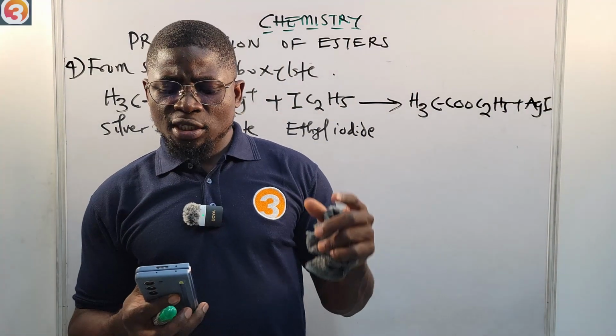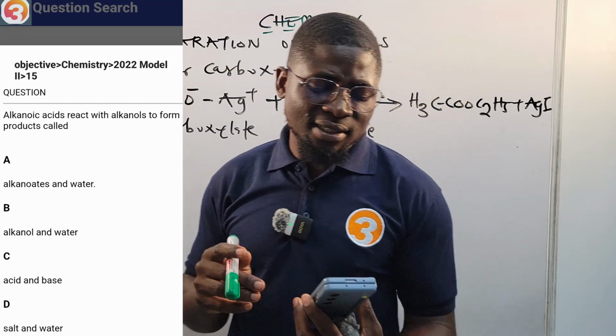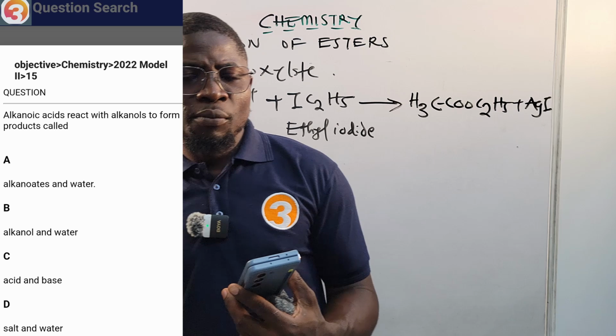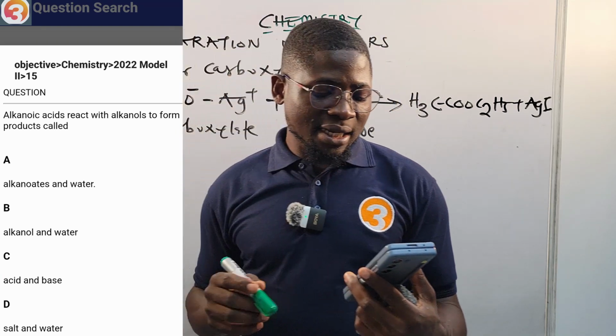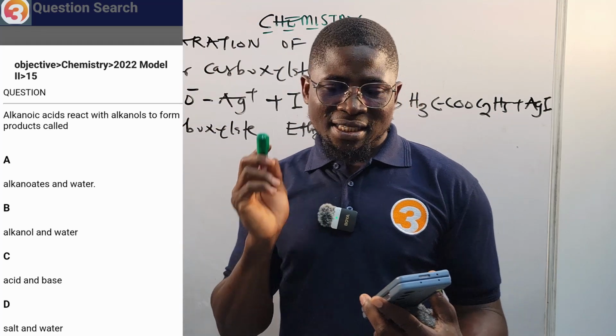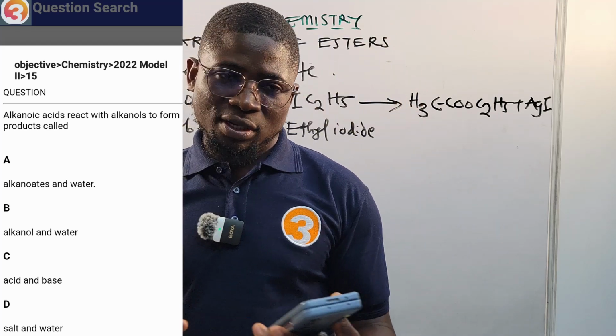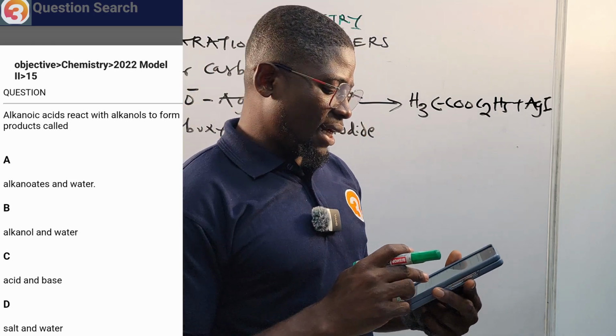So now this is the 2022 question we were looking at earlier. It says that alkanoic acids react with alkanols to form product called A, alkanoates and water. B, alkanol and water. C, acid and base. D, salt and water. That is A, alkanoates and water, because esters are also called alkanoates. All right, so now let us go.